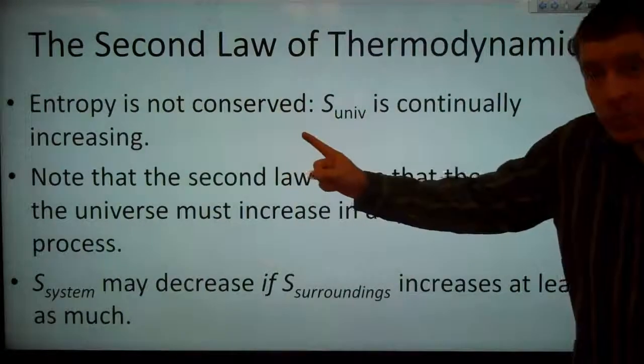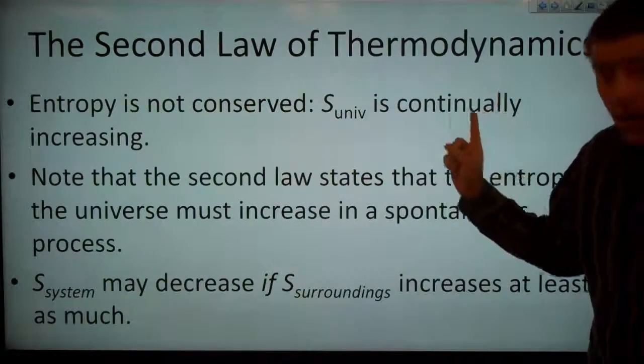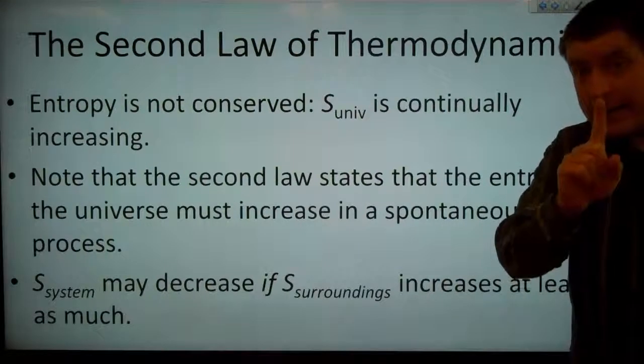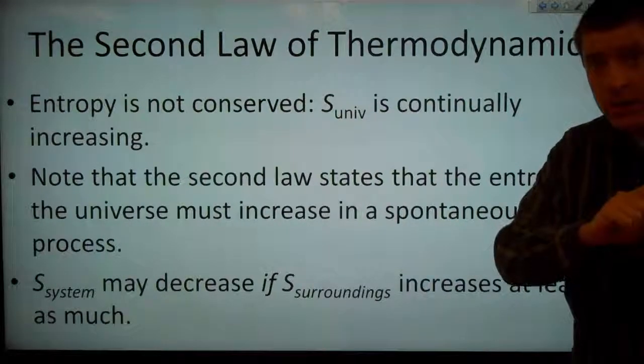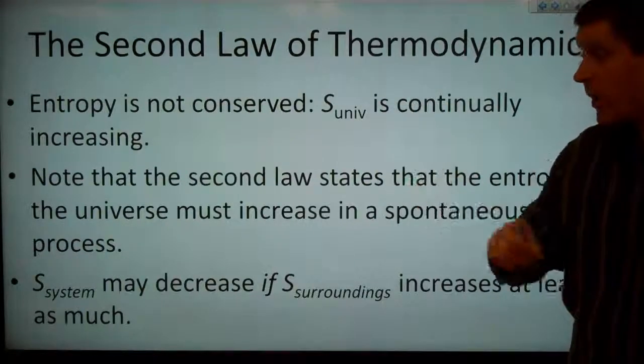So, entropy is not conserved. The entropy of the universe is always going up. The energy of the universe, E, is constant. But S of the universe, entropy, is always going up.